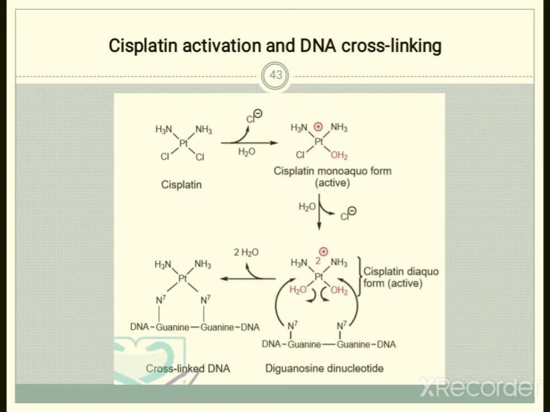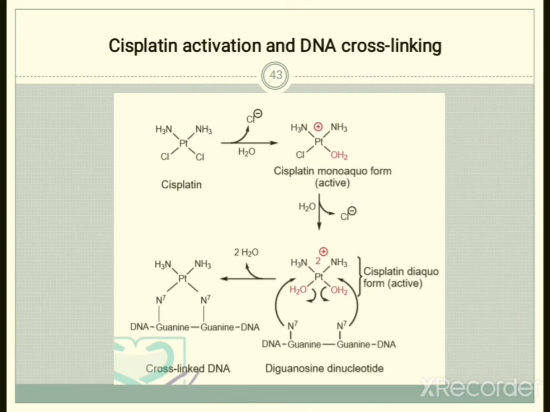Now, how is cisplatin activated? You can see how cisplatin, the platin compound, will cross link the DNA of the cancerous cell. In the presence of water there is removal of chloride, and we get the cisplatin monoaqueous form.